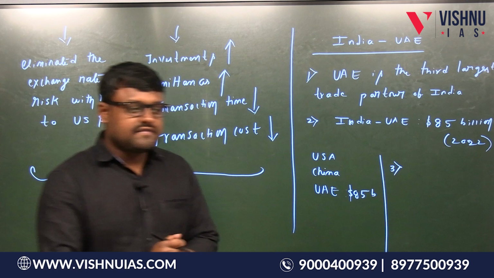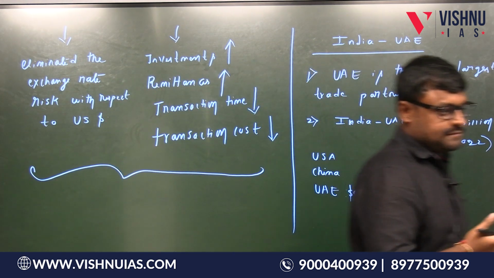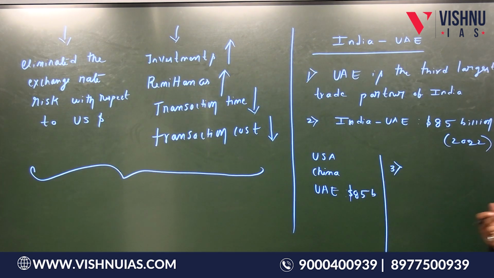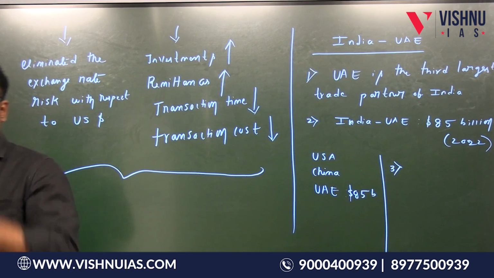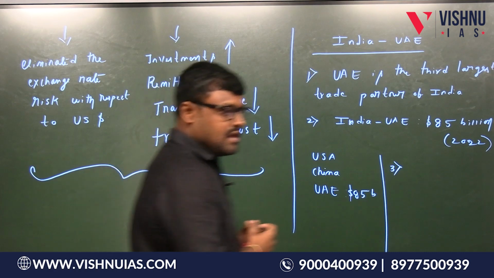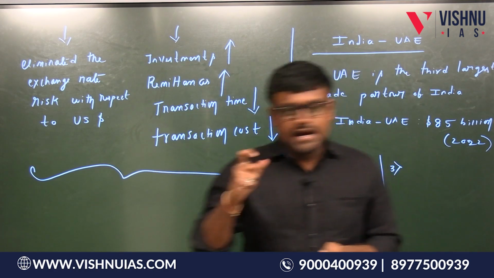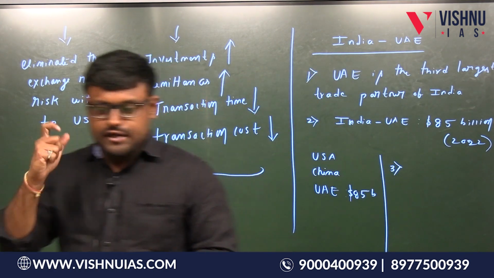Next, UAE is the second largest export destination. Understand these points, okay? UAE is the second largest export destination.